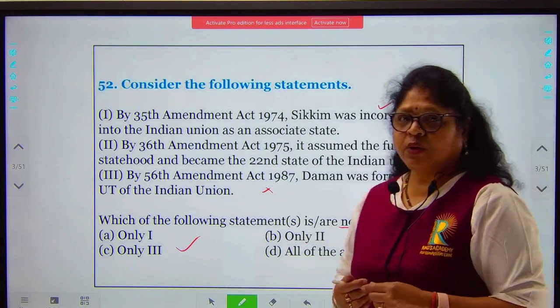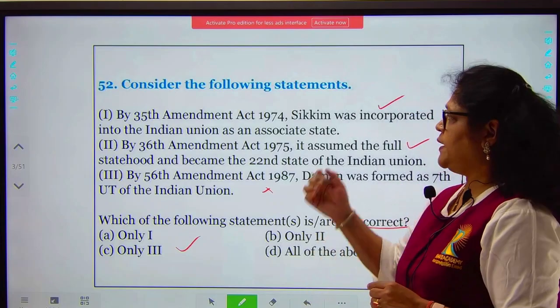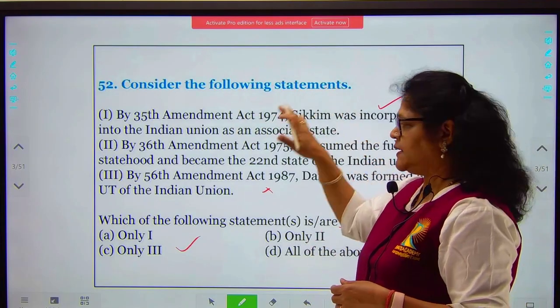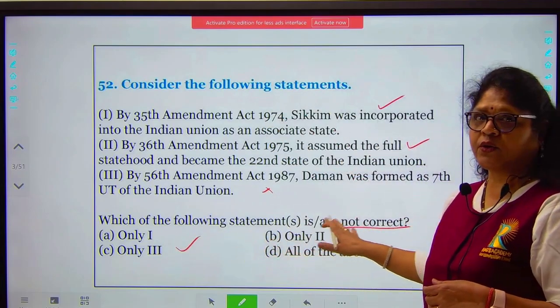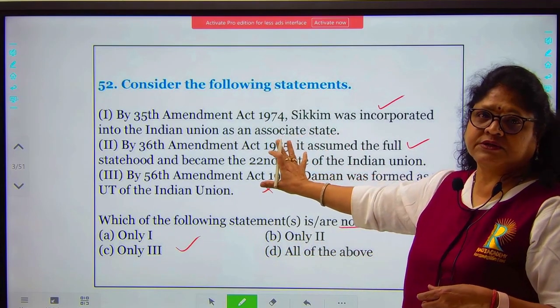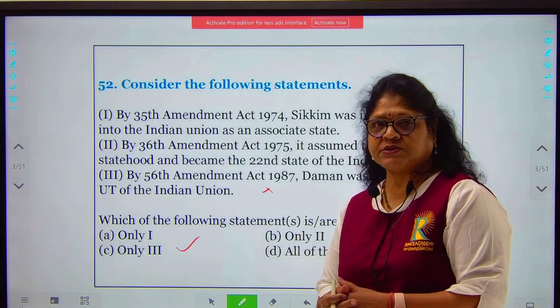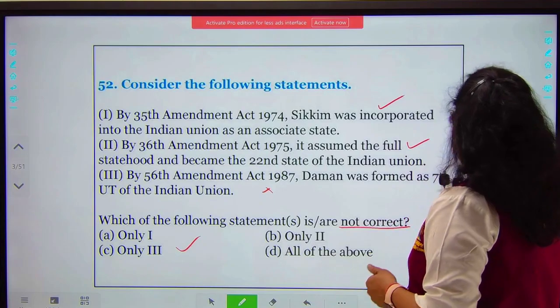I would advise all aspirants, when you get questions like this, where it says consider the following statements, first read which of the following statements are correct or not correct, and then go to the statements, so that you will have clarity when you are reading the options itself. The next question is,